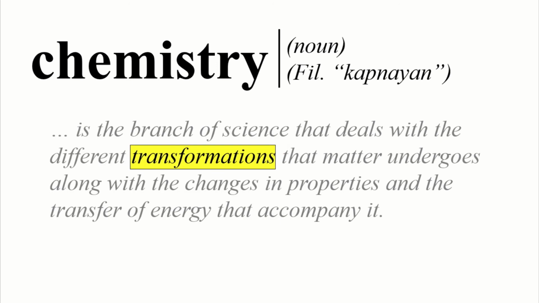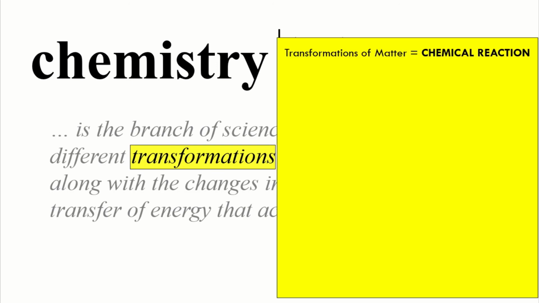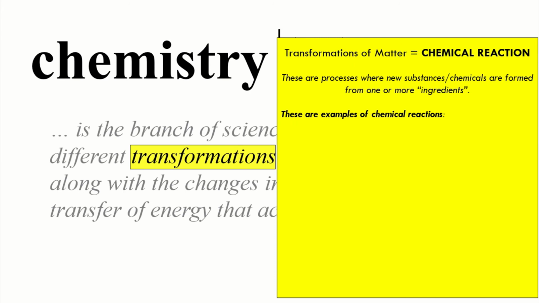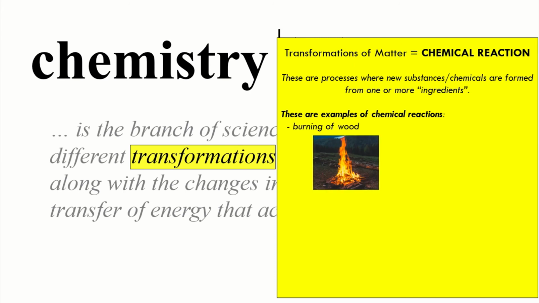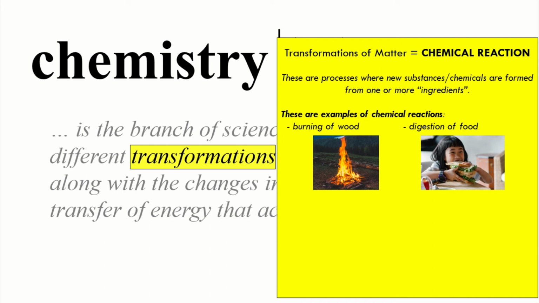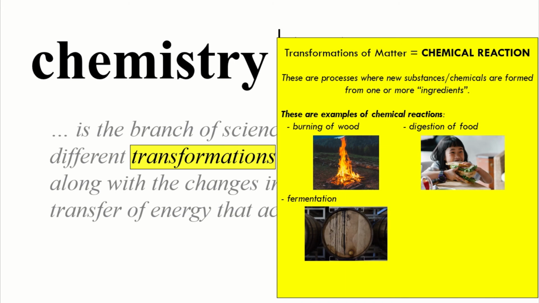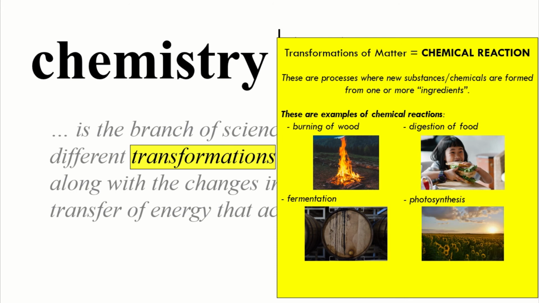Next up, transformations of matter. When we talk about transformations of matter, we are referring to what we call chemical reactions. Chemical reactions are processes where new substances or chemicals are formed from one or more so-called ingredients. These are examples of chemical reactions. For instance, we have the burning of wood, the digestion of food that we eat, fermentation, when we turn sugar into alcohol that becomes our wine and beer, photosynthesis, the process in which plants use carbon dioxide, sunlight, and water to become their own food.